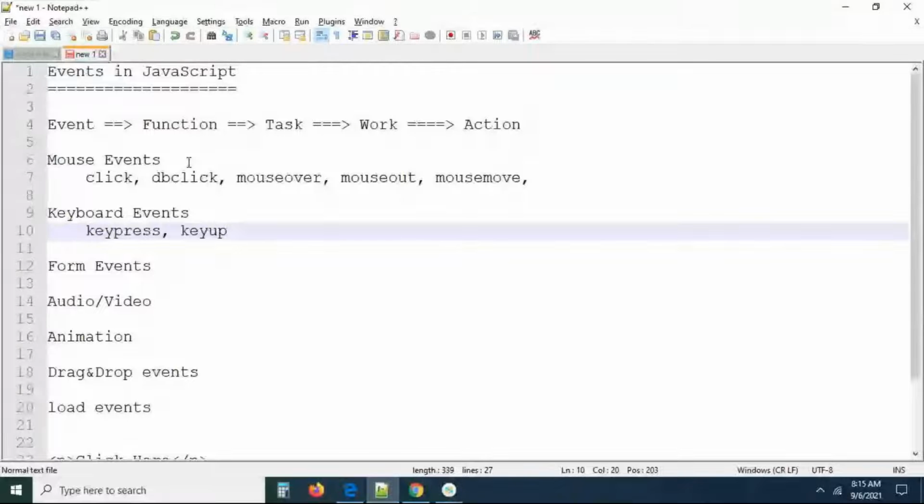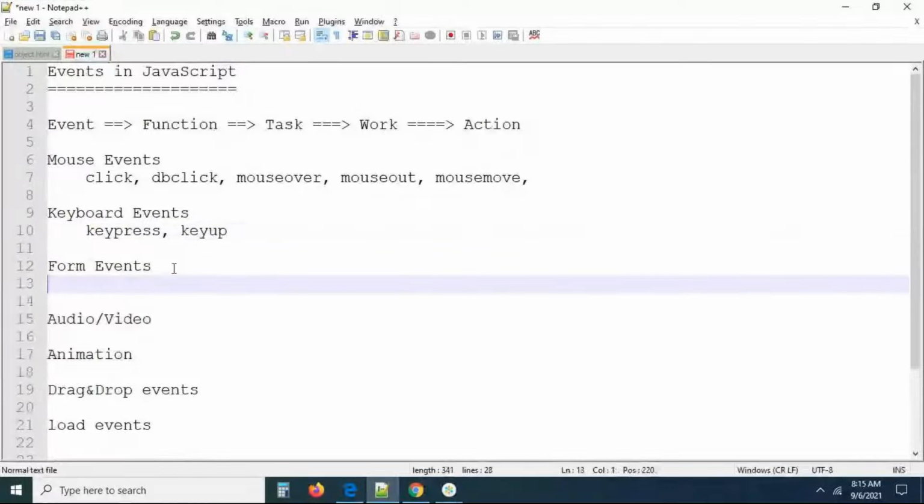So form events. There are a lot of events. These form events are mostly used events in real time. I'm talking about one important event called the submit event and the reset event. Onsubmit is an event, onreset is an event, right? Focus is an event, blur is an event, change is an event. Like this we have a lot of events, guys. We can discuss them one by one later, don't worry about it.